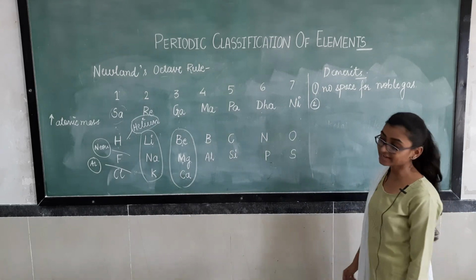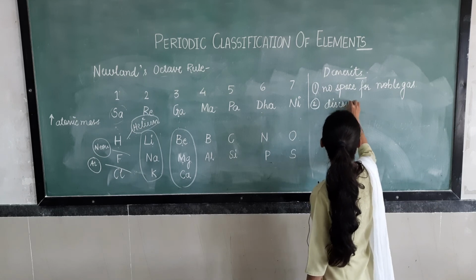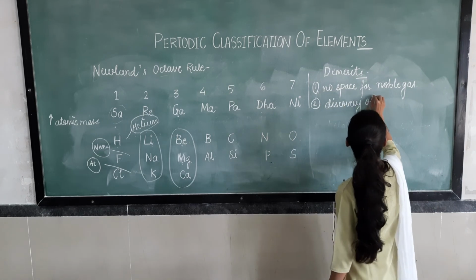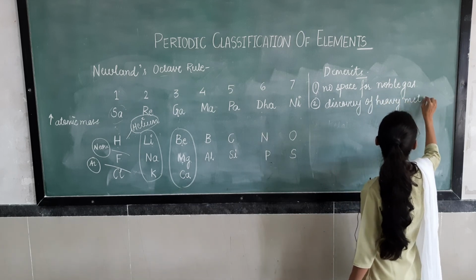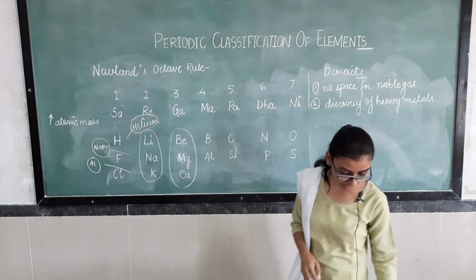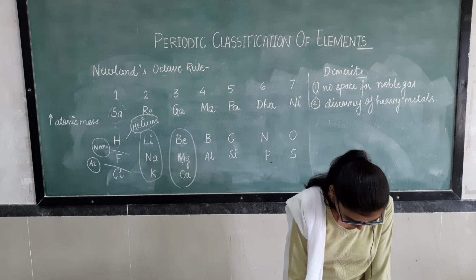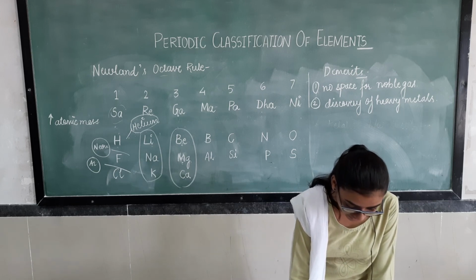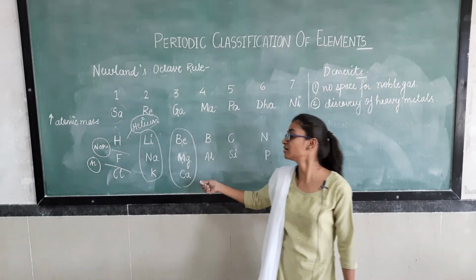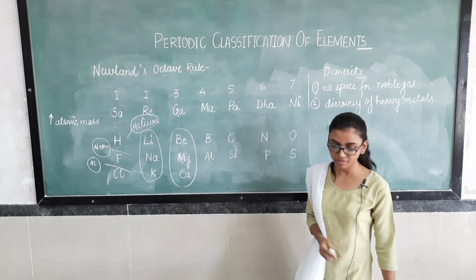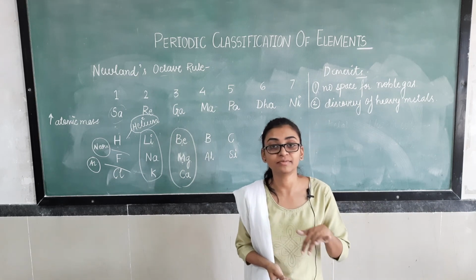The second drawback was the discovery of heavy metals. What happened here with the heavy metals? After calcium, every eighth element does not possess similar properties. Till calcium he kept all these elements, and after calcium, whatever the elements were, he was not able to arrange them so that the properties of the elements would be similar.